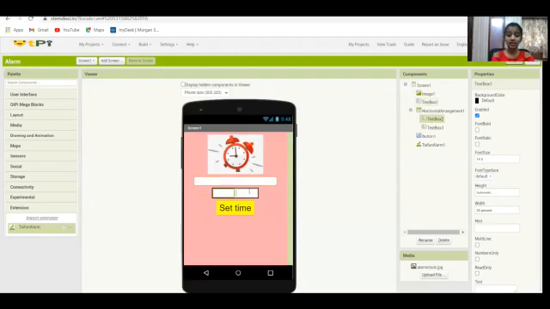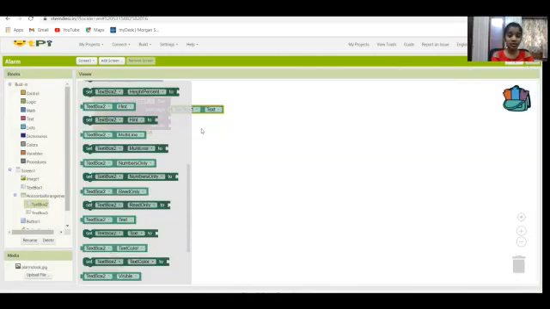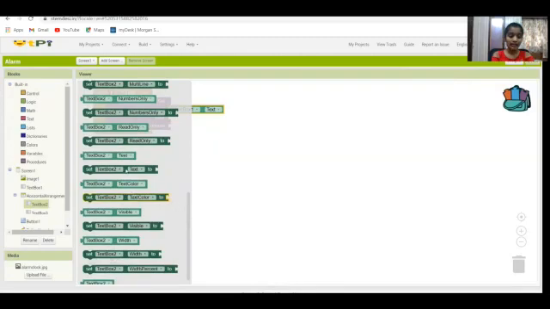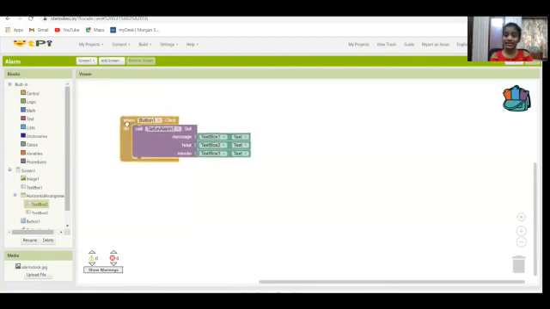Yeah, the hour is text box number 2, and the minutes is text box number 3. And let's click the text box number 2 and give the text to be the hours. And we could just Control C and Control V it. And I'm going to give this to be text box number 3. So that's it. Our programming is done.